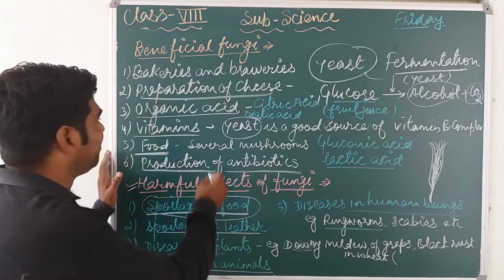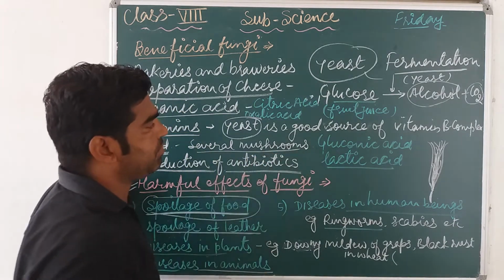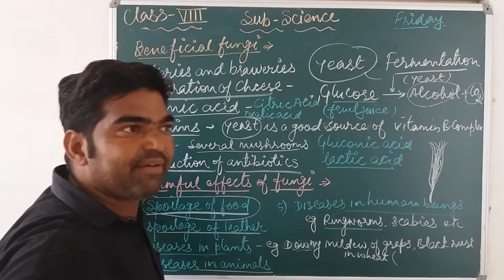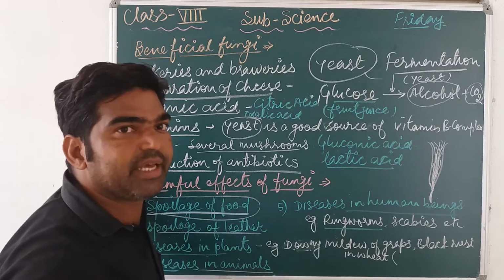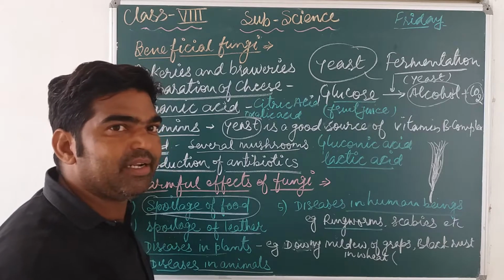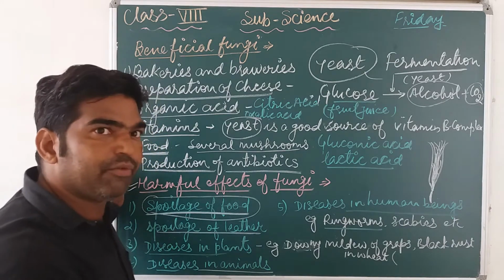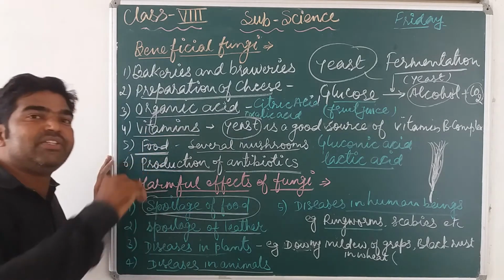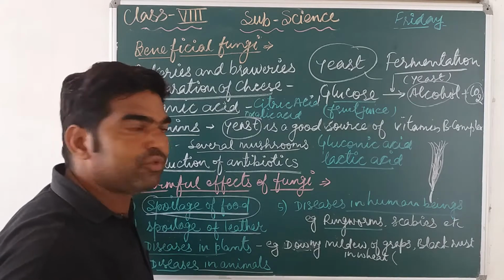So these are the good means several forms of mushrooms. Mushrooms की बहुत सारी species, several forms हैं जो edible forms हैं, जिनको अपन खा सकते हैं, यूज कर सकते हैं as a food material. So it can solve the problem of food also, means fungi can be utilized as a food source.